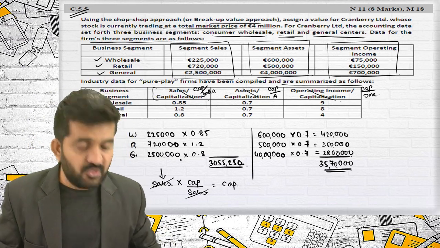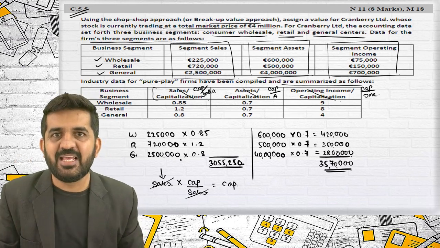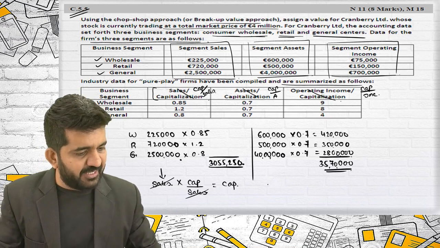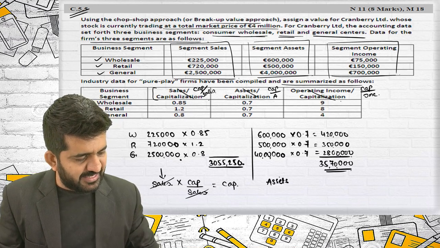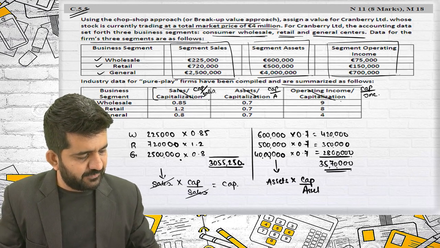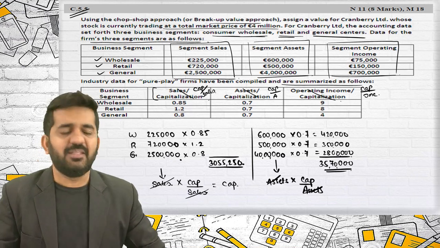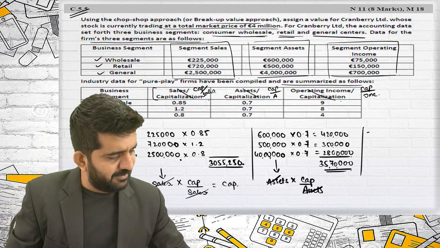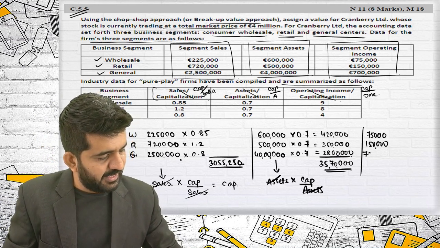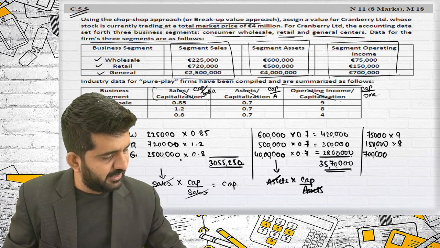Alright, this is the value of the business based upon assets. I multiply these two because this is assets and this is capitalization divided by assets. If I multiply these two, I get the capitalized value of each segment and the total capitalization. Similarly, income is 75,000, 1 lakh 50,000 and 7 lakh, and capitalization ratios are 9, 8 and so on.